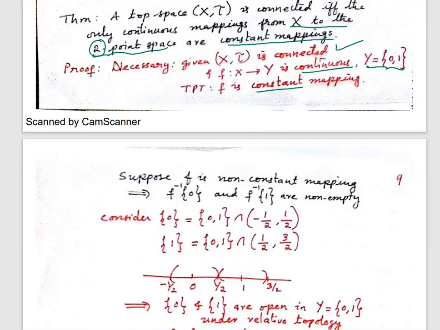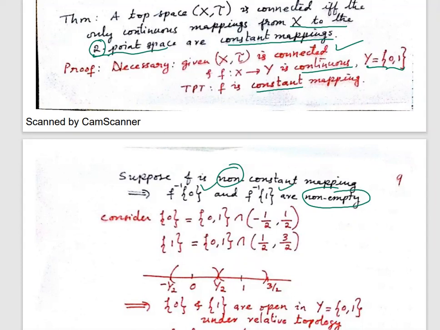That means a non-constant function. That means f inverse 0 and f inverse 1 are both non-empty. That's the meaning of non-constant mapping: some points of X are mapped to 0 and some points of X are mapped to 1.